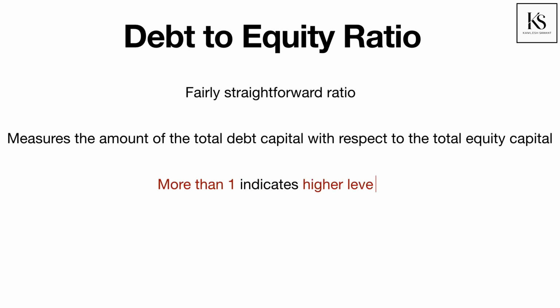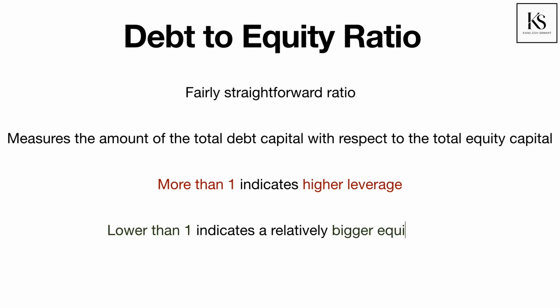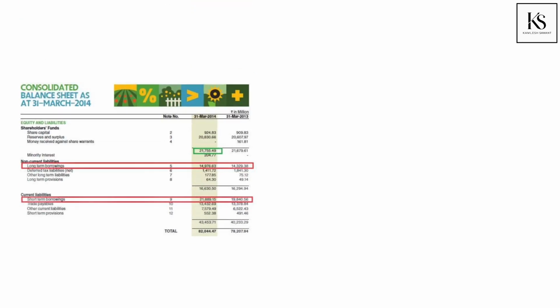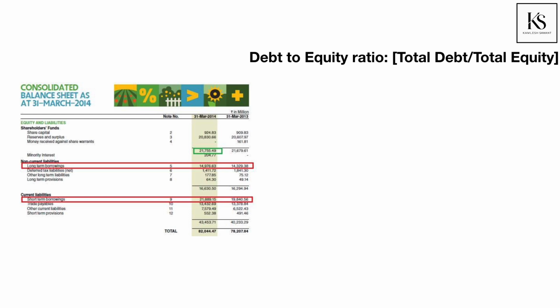A debt to equity ratio higher than 1 indicates higher leverage, and hence one needs to be careful. Lower than 1 indicates a relatively bigger equity base with respect to the debt. The formula to calculate the debt to equity ratio is total debt divided by total equity. Please note, the total debt here includes both the short-term debt and the long-term debt.